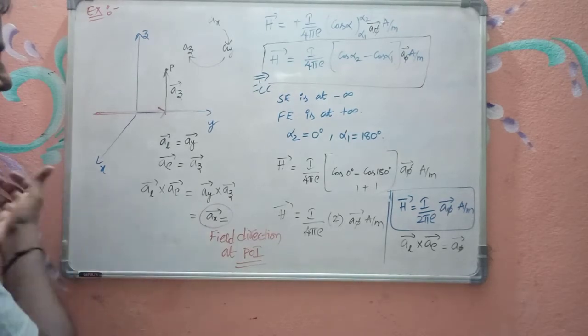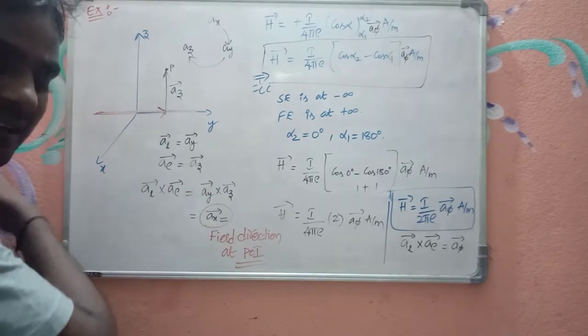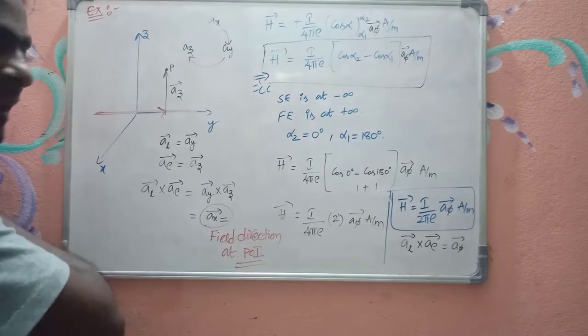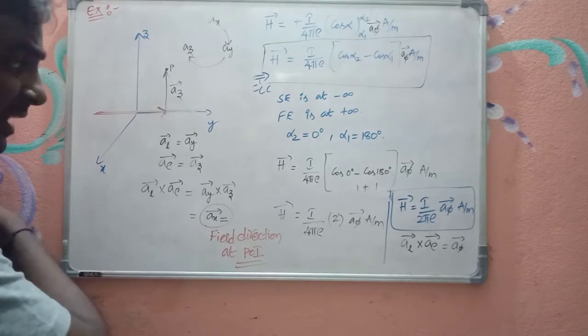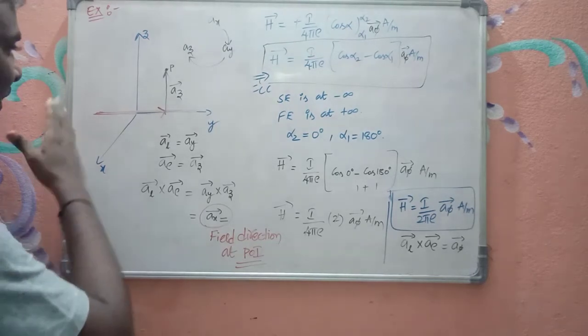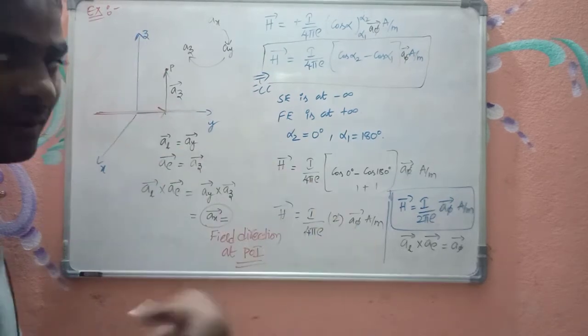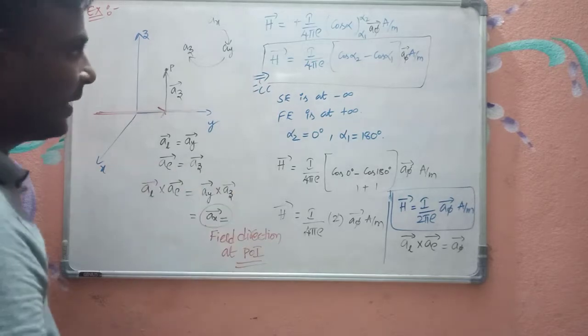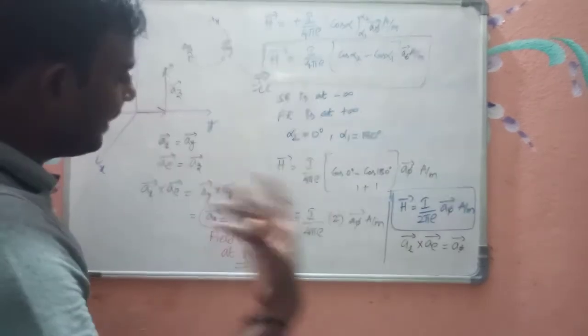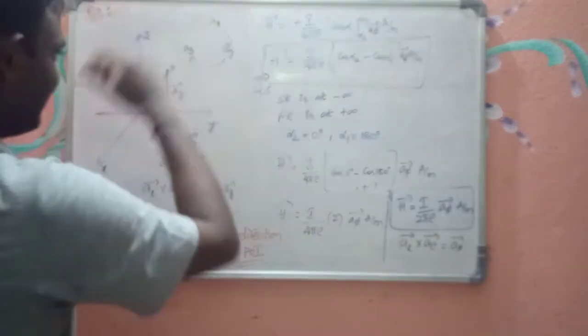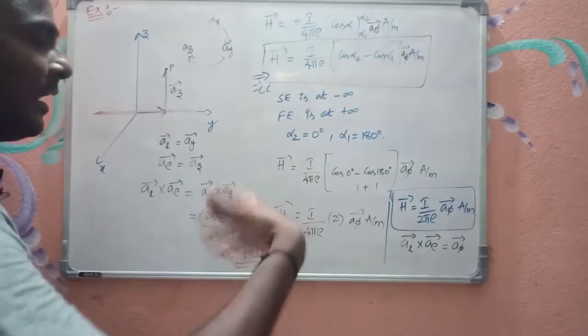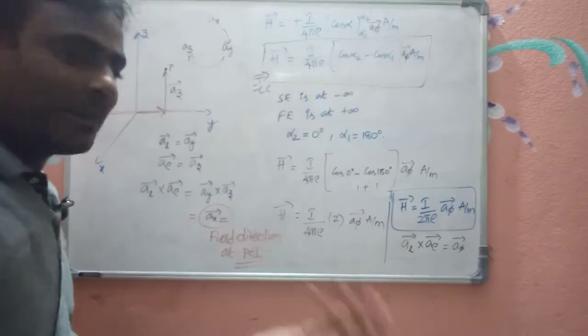When you apply the right hand thumb rule, then also you can understand the field direction, but every time it is not possible to apply the right hand thumb rule. Only when the conductor is along x, y, z is it easy to apply. In other cases, when the conductor is in the xy plane or the xz plane, you cannot apply the right hand thumb rule.